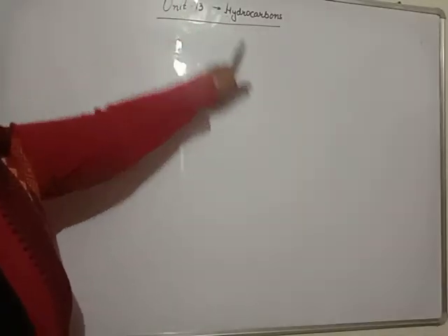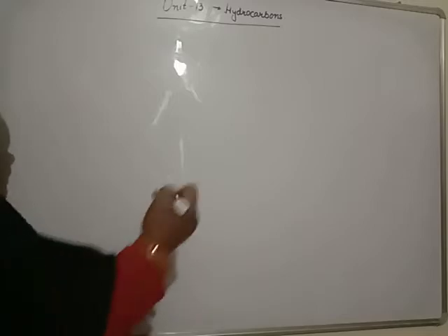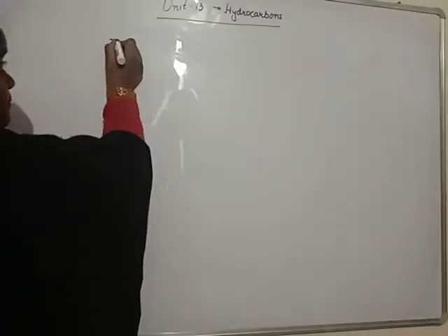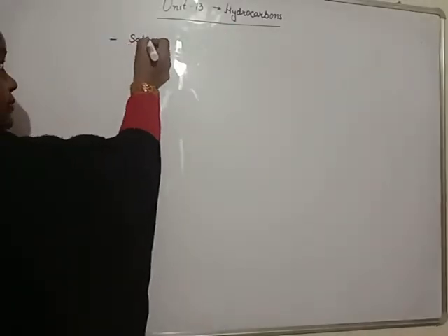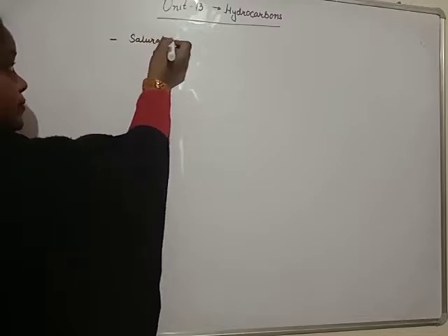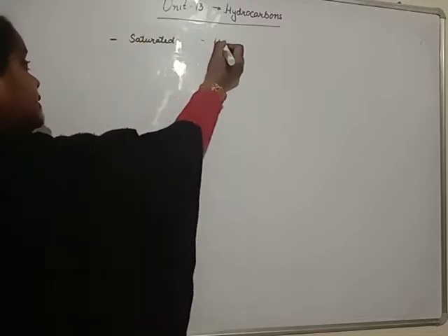Good morning students. Today we will start our next topic, unit 13 of 11th class. The name of unit 13 is hydrocarbons: compounds made up of carbon and hydrogen only. Under this heading, beta, we have saturated hydrocarbons and unsaturated hydrocarbons.